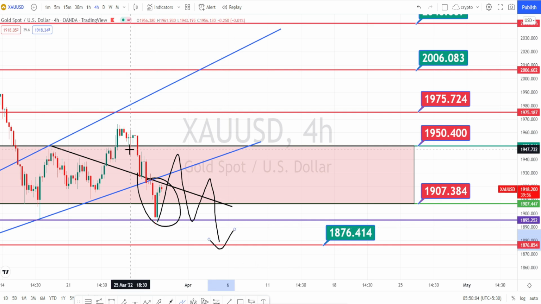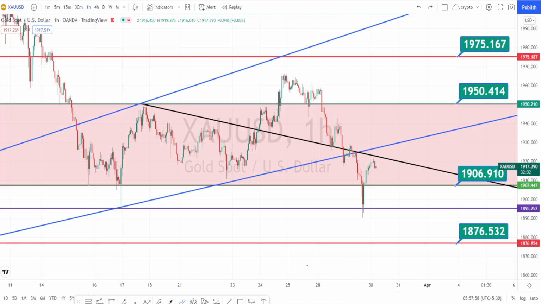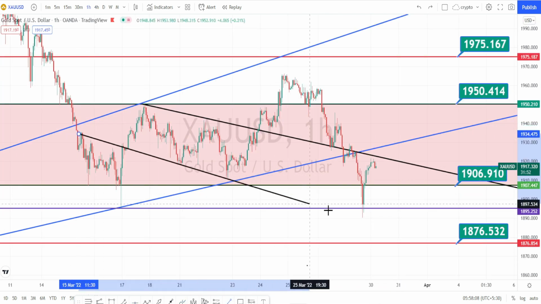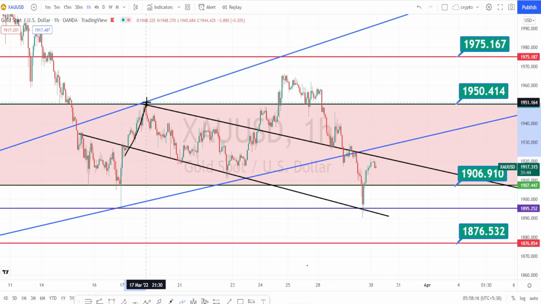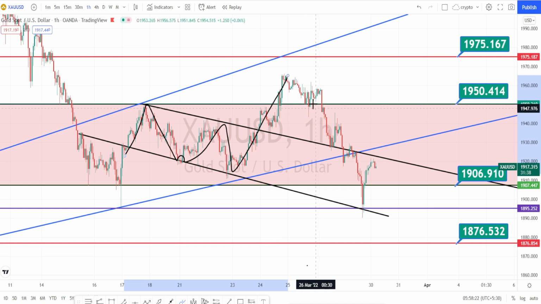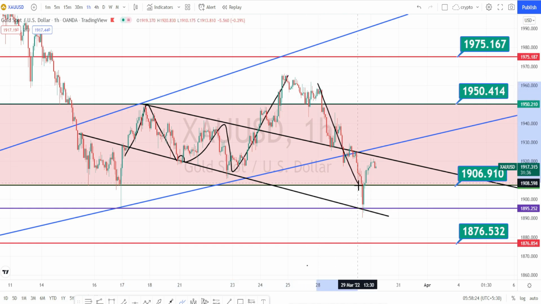Let us do the analysis in hourly time frame. I am in hourly time frame now. When we look at the past price action in hourly time frame, we can clearly notice that it went on a bullish trend, taking support on this trend line or the support line. Then again it started its bullish trend, and currently when we notice the price action, it has retested this trend line and also retested this previous support level.